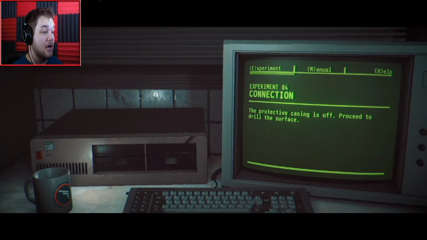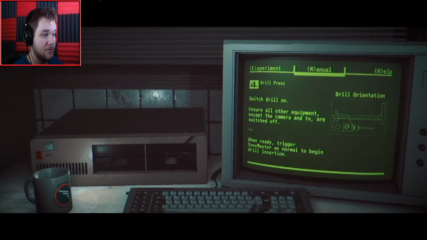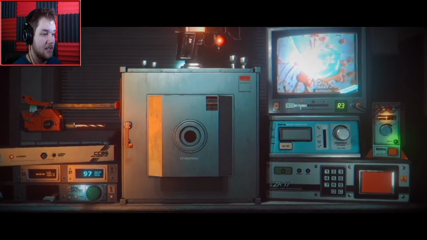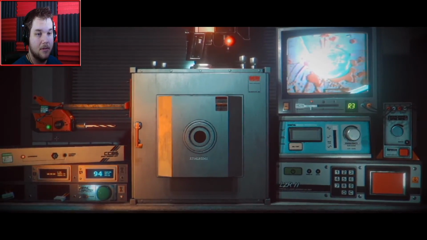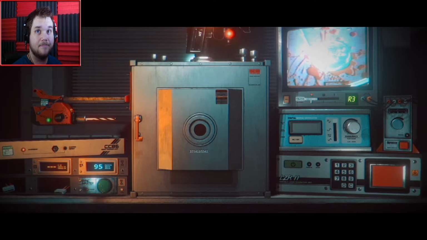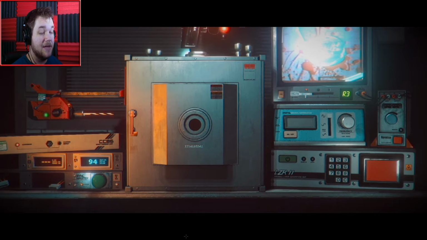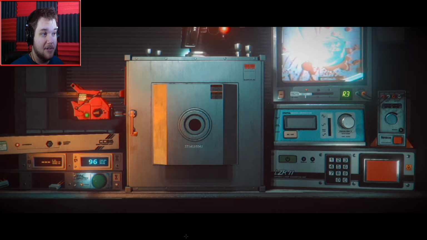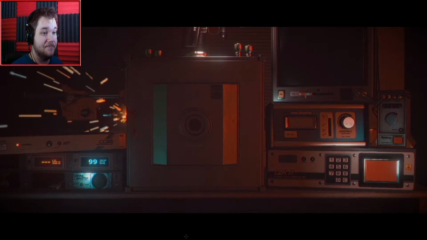Okay, the protective casing is off. Proceed to the drill to drill the surface. Control press. Switch drill on, ensure all other equipment, except the camera and TV are switched off. When ready, trigger sync master. Blah, blah, blah. Okay. So, turn off this, turn off that, turn that on. Alright, here we go. So evidently, the heart part, just a protective casing. We're looking for something different, evidently.